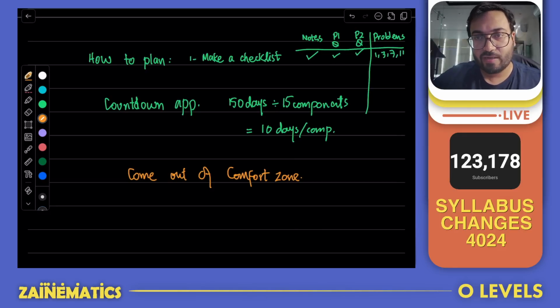You have to come out of that comfort zone right now, and you have to put in a large number of hours per subject. You have to stay up late at night and study, and you have to reduce your sleeping hours. You have to manage the hours which are being wasted on screen time or social media apps or that sort of thing. Of course, limit them down. I'm not asking you to eliminate them at all.